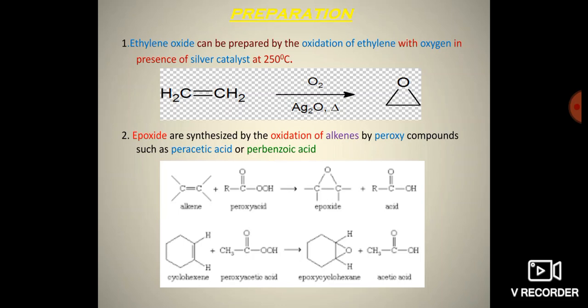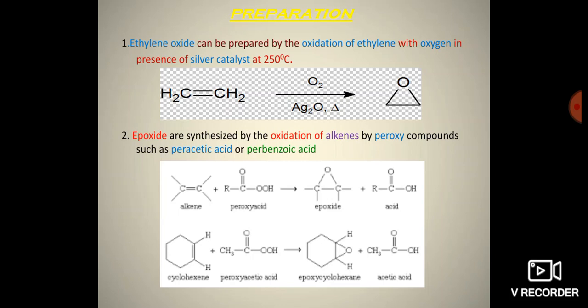So epoxides are prepared by the following methods. The first method: ethylene oxide or epoxide can be prepared by the oxidation of ethylene with oxygen in the presence of silver as a catalyst at 250 degrees centigrade. Hence in the first method, ethene is reacted with oxygen in the presence of silver as a catalyst at 250 degrees centigrade. There is the formation of ethylene oxide or epoxide.